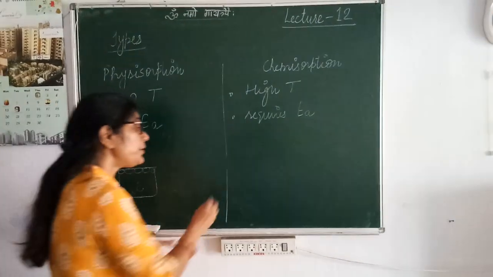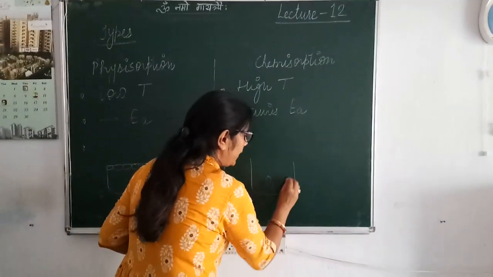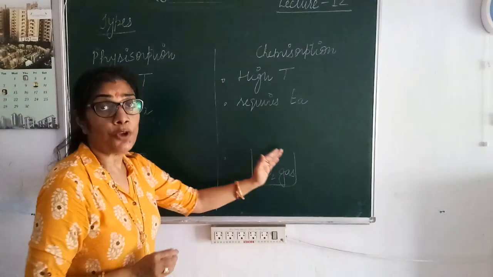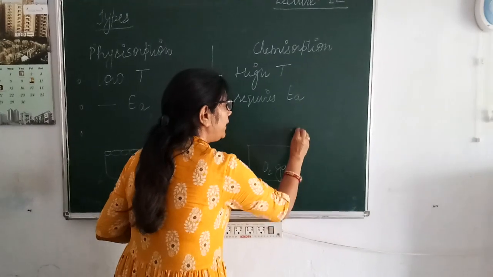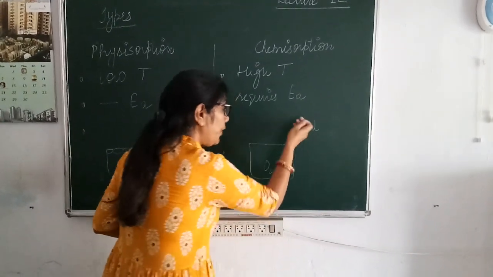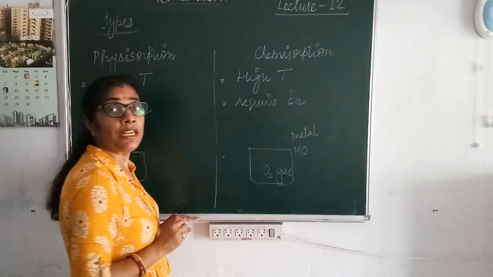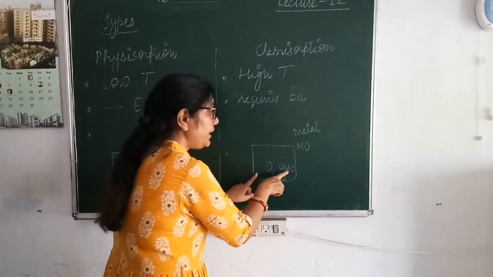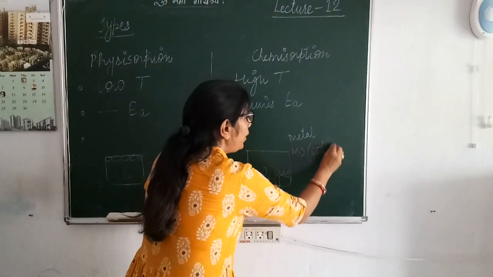But in case of chemical adsorption, just see the example. Suppose we take oxygen gas which is being adsorbed at the surface. Here it is gas, but when a metal adsorbs oxygen gas, what is going to happen? It will form metal oxide. So here oxygen is gas, and after formation of metal oxide, it is solid.